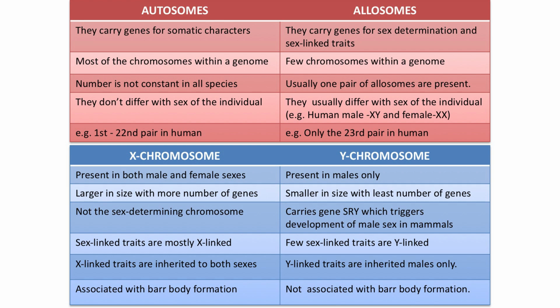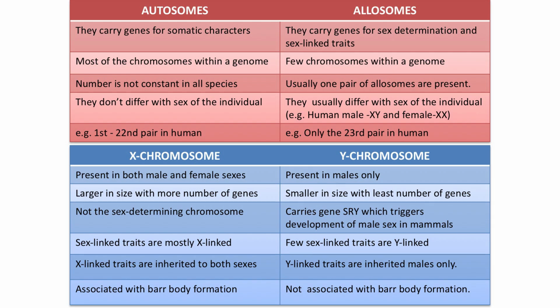To know it, let us have a look at the slide displayed on the screen. Autosomes carry genes for somatic characters, but allosomes or the sex chromosomes carry genes for sex determination and sex linked traits. Most of the chromosomes of our genome are autosomes, but few chromosomes of the genome are allosomes or sex chromosomes.